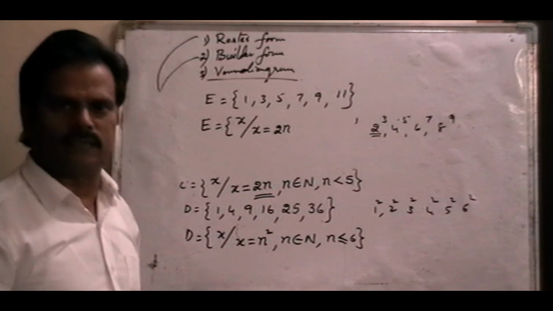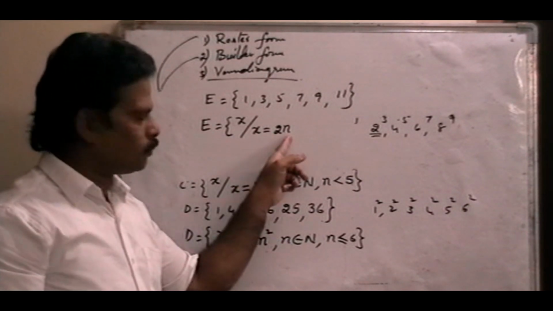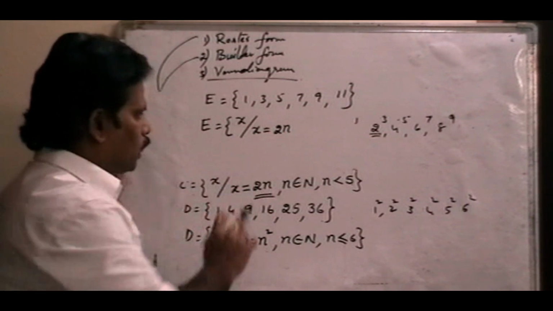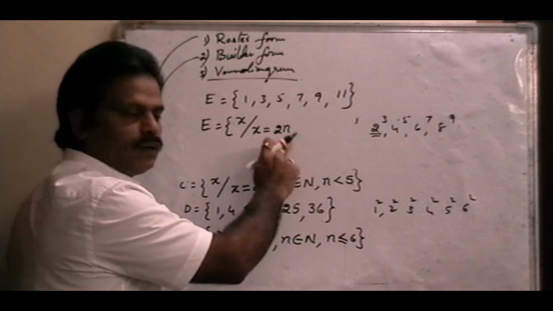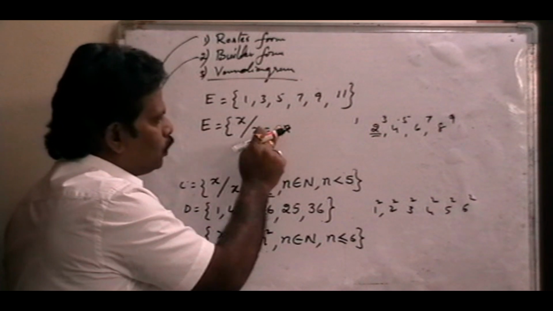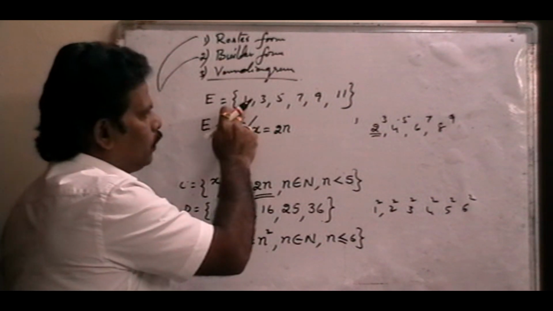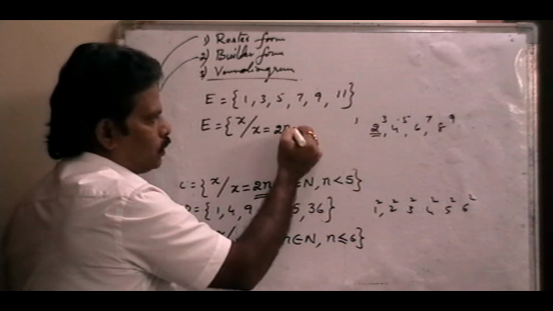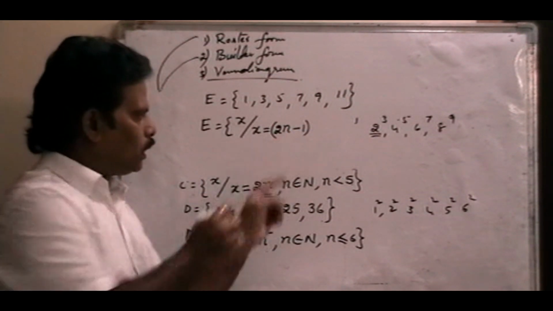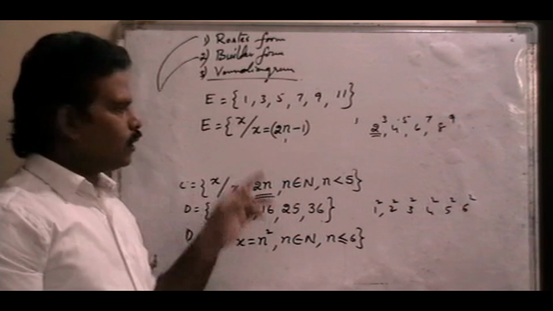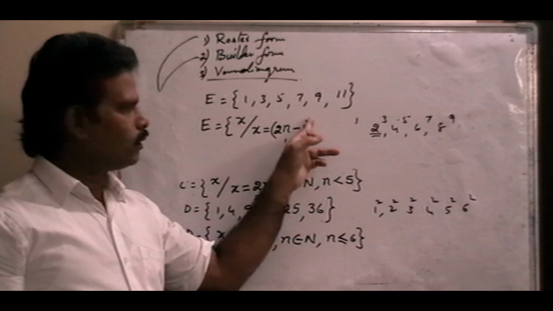2 into something is an even number, right? Suppose if n is equal to 1, 2 ones are 2, but 2 is an even number. But here we need 1, so what do we do? 2 minus 1, so 2n minus 1. Substitute n is equal to 1: 2 ones are 2, 2 minus 1 is 1.